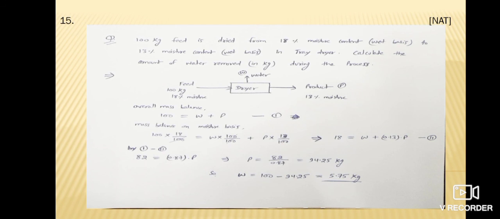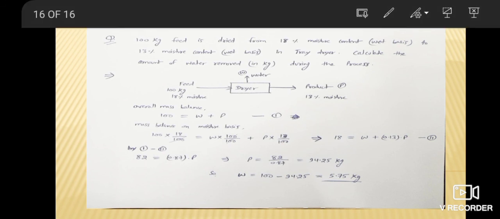And by using equation 1, W is equal to 100 minus P, that means 100 minus 94.25 is equal to 5.75 kg. So the answer is, amount of water removed will be 5.75 kg. Okay, thank you.